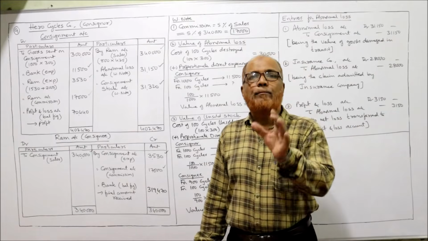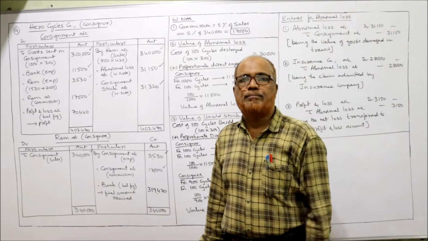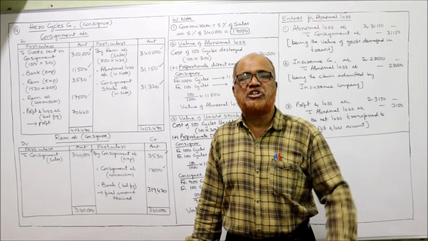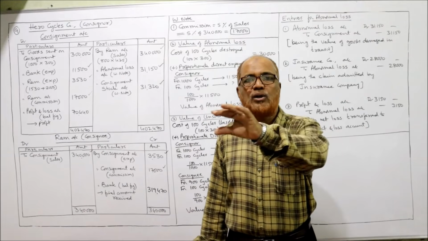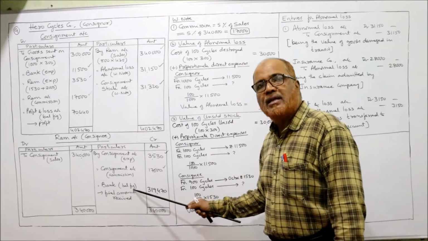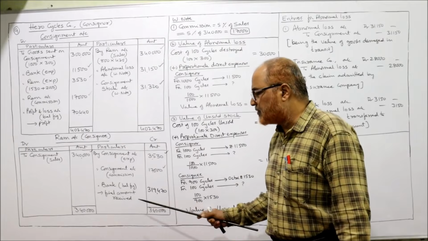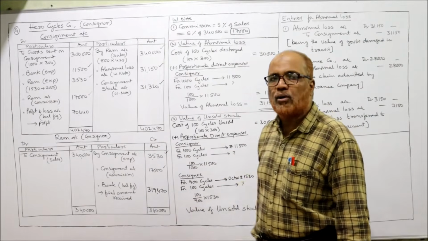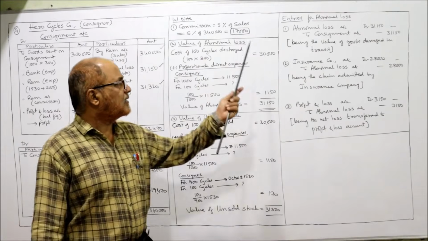So entry will be bank account debtor to Ram. Because consignor is receiving the amount, so bank account is debited. So bank account debtor to Ram account. The Ram account is credited by bank. Balancing figure, final amount received. That's all. Account closed. Consignment account closed. Ram account closed.